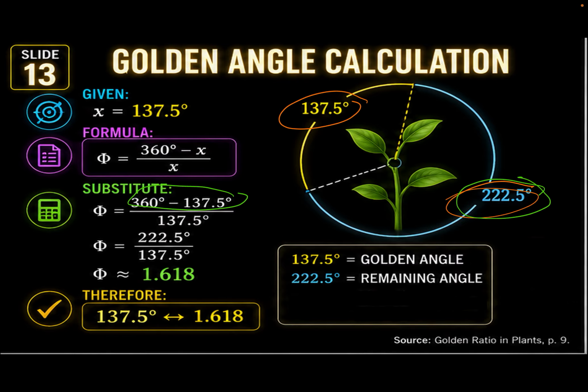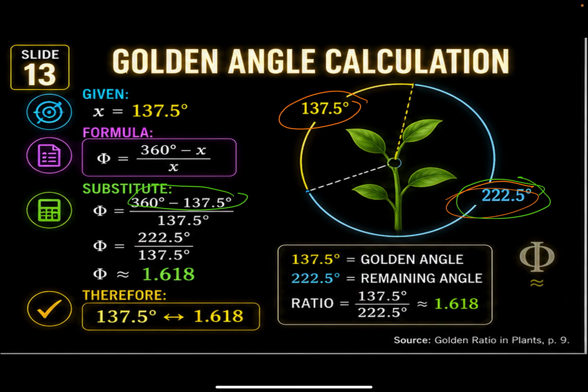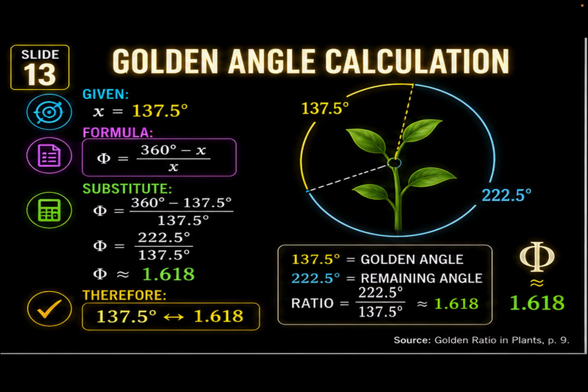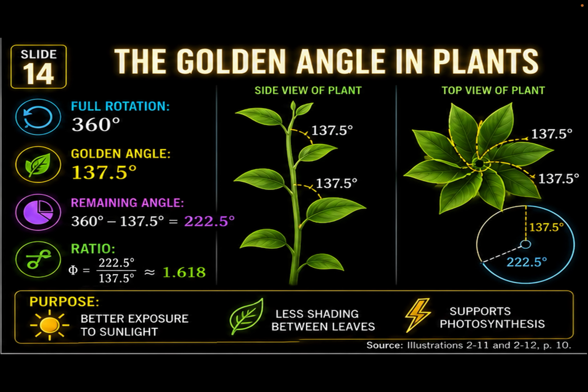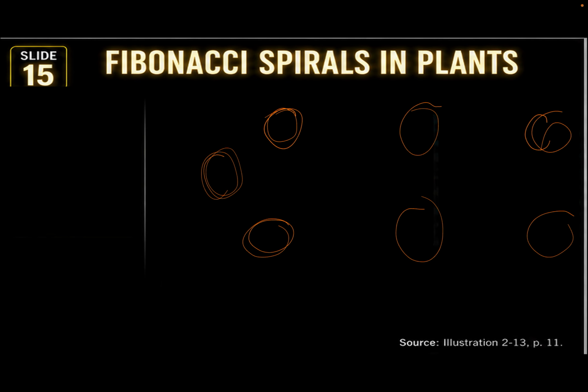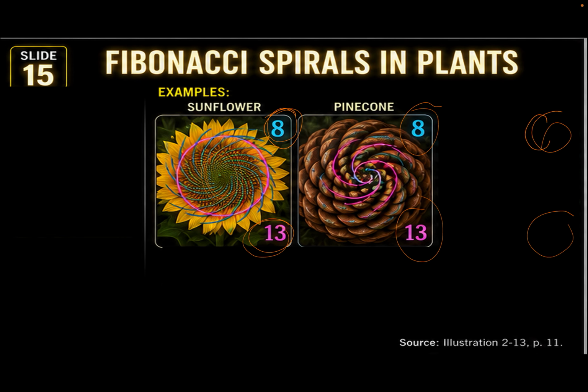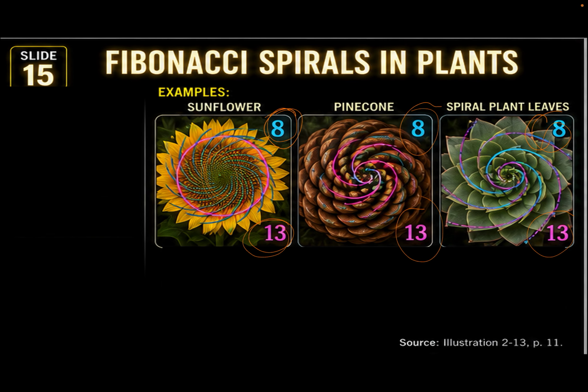Now, since we know the golden ratio, we can see it in those things and also in plants. What else? The Fibonacci spirals in plants. Let's have the sunflower, pine cone, and the spiral plants. As you can see, there are spirals if you look carefully at the center. In the sunflower, the clockwise spiral is 8, and the counterclockwise is 13.